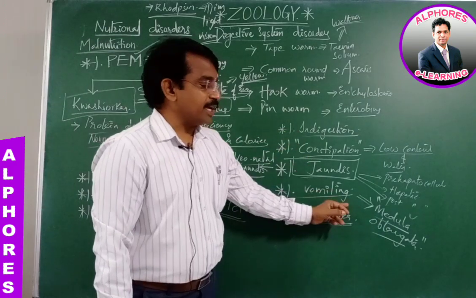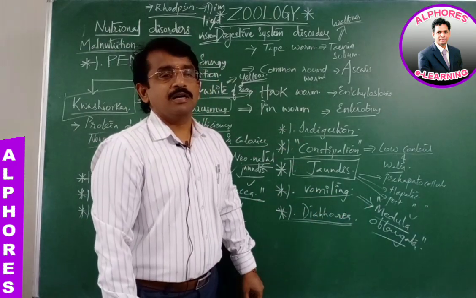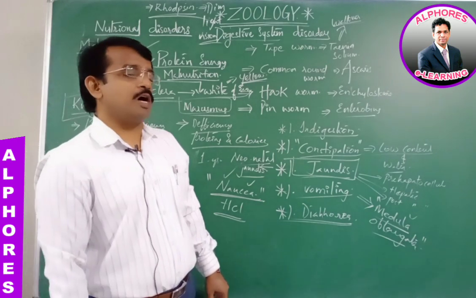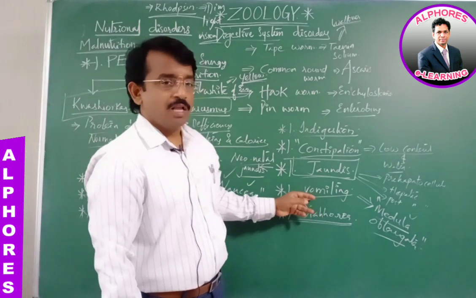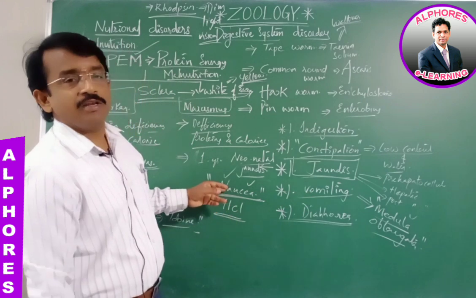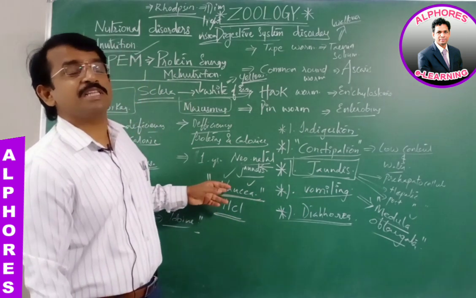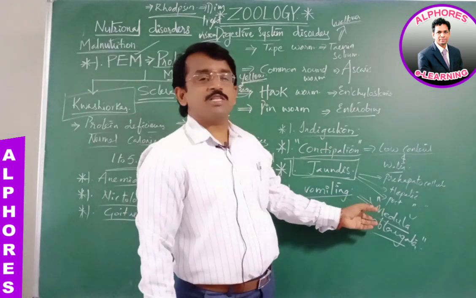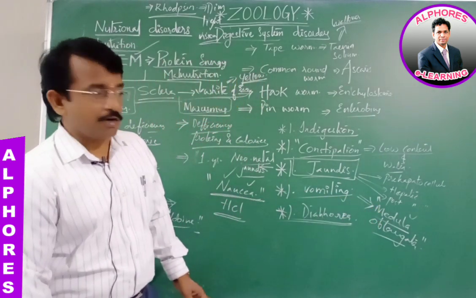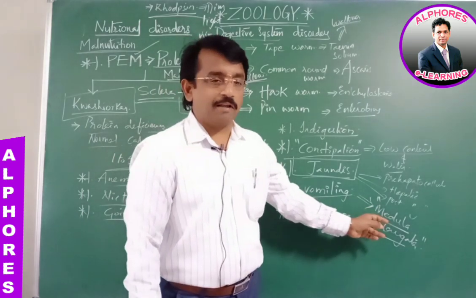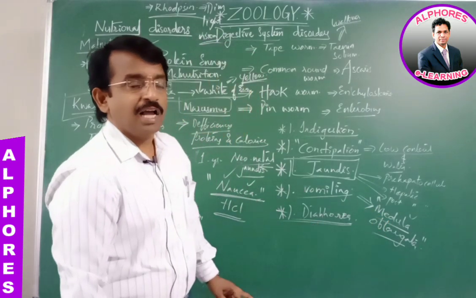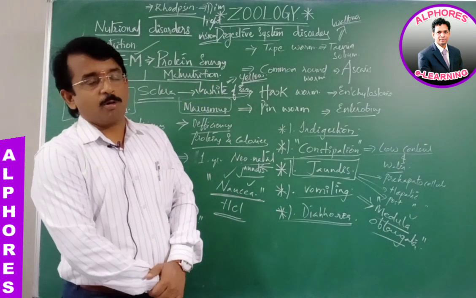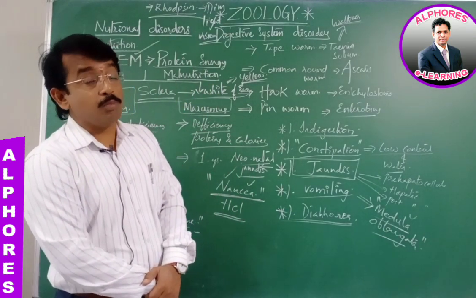Next, vomiting is the forcible expelling of the content of the stomach to the outside. Vomiting is preceded by nausea. Nausea is nothing but the feeling of vomiting. And the vomiting center, the medulla oblongata, controls the vomiting. Diarrhea is the increasing liquidity of the fluids and irregular bowel movement.